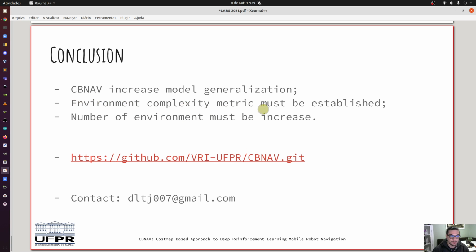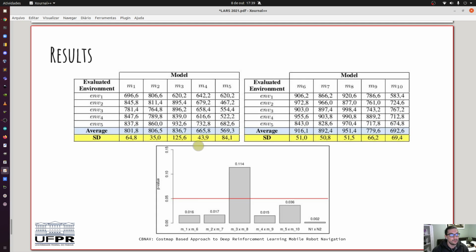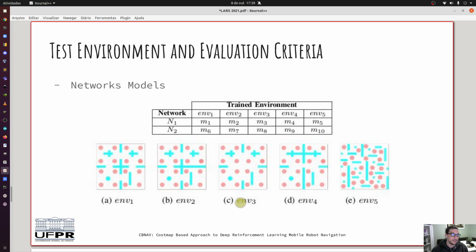An environment complexity matrix must be established. For example, we don't know why environment number 3 was the only one that did not present significant results. It's probably because it's the simplest environment created.